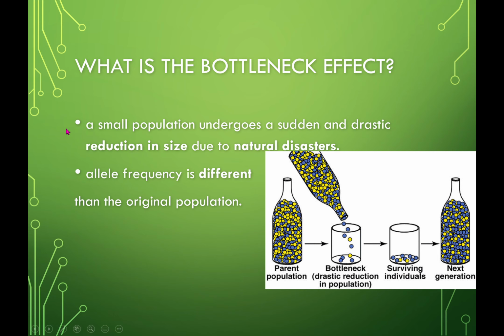So here we are with our bottleneck effect. A small population undergoes a sudden and dramatic reduction in size, which then creates a dramatic problem with population. They have an issue with surviving. So that is a serious issue with natural selection. If you get to this point of bottleneck, you're on the verge of extinction.